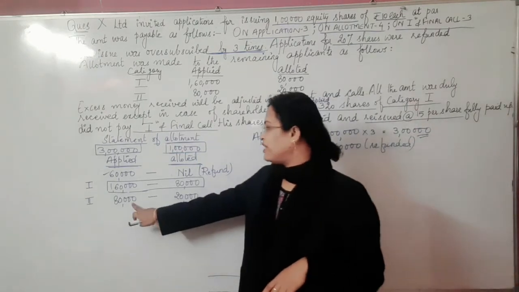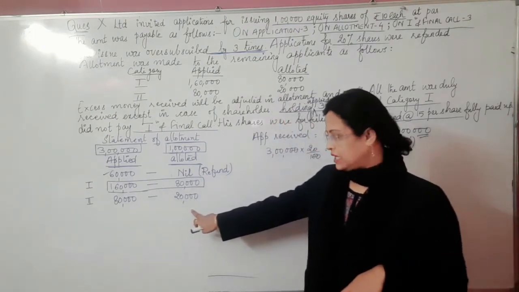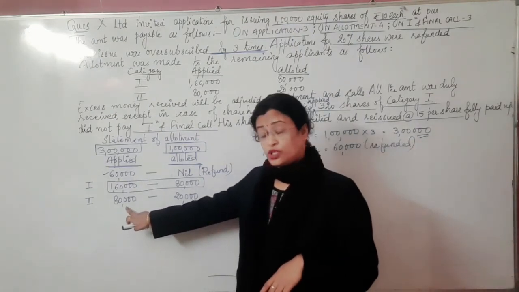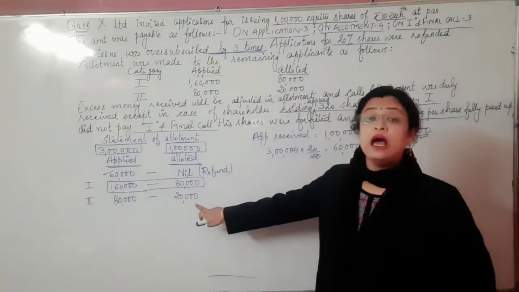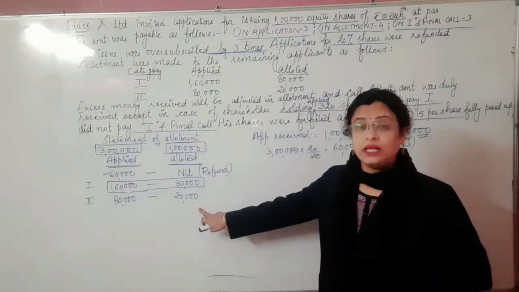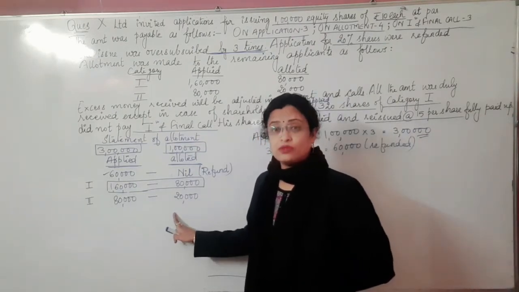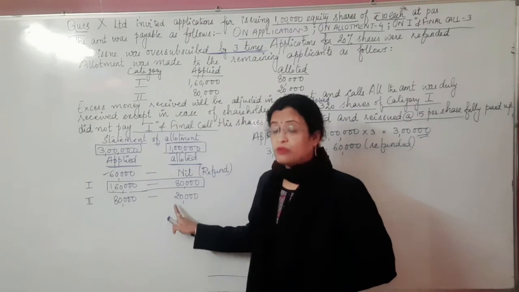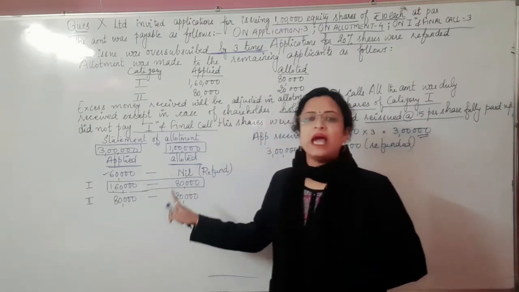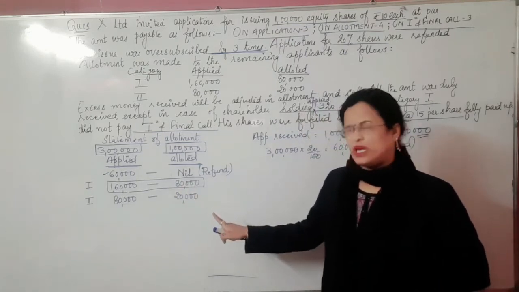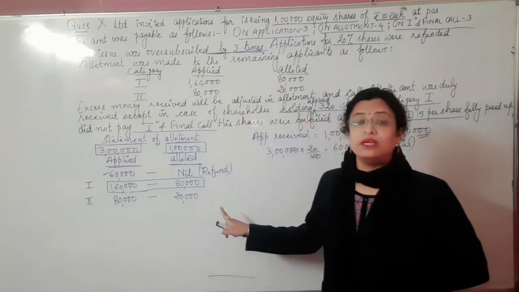Here also there is an excess number of shares: shareholders applied for 80,000 shares, but the company allotted only 20,000 shares. So there is an excess of 60,000 shares. For this excess, the application money has already been received, and it has to be adjusted in the coming installments.